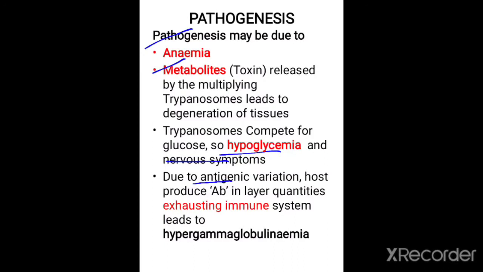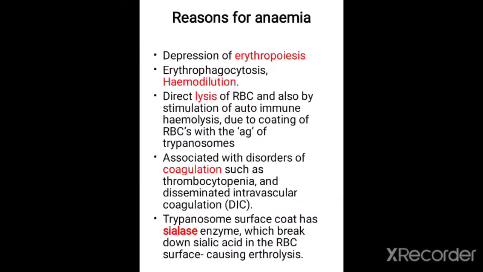Due to antigenic variation of the trypanosomes, the host will produce a large amount of antibodies against those antigenic variations of the trypanosomes, leading to exhaustion of the immune system of the host. This leads to hypergammaglobulinemia, which means there is increased production of immunoglobulins such as IgA, IgG, and IgM. This is about the reasons of the pathogenesis.